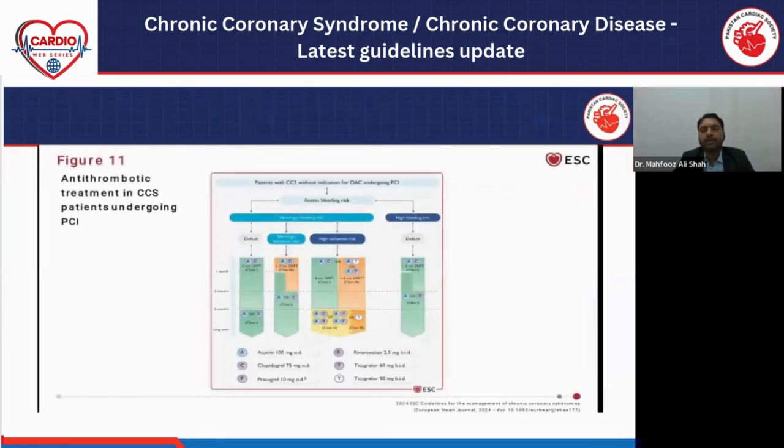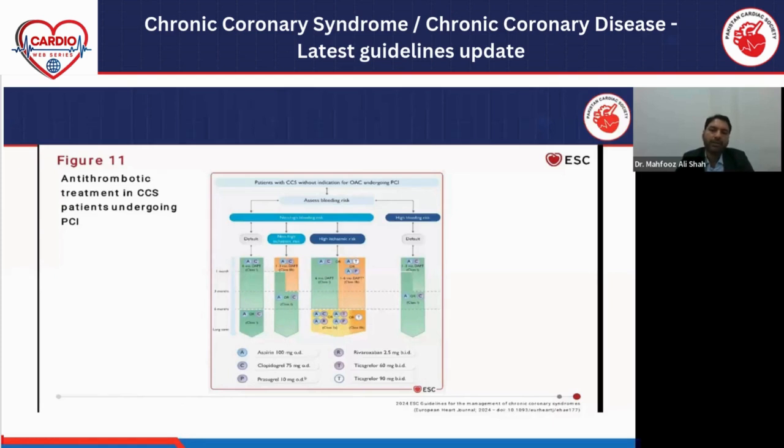Okay, this is our day-to-day practice: how we prescribe dual antiplatelet therapy to chronic coronary patients. There are almost three categories. First of all, those patients who have non-high ischemic risk.